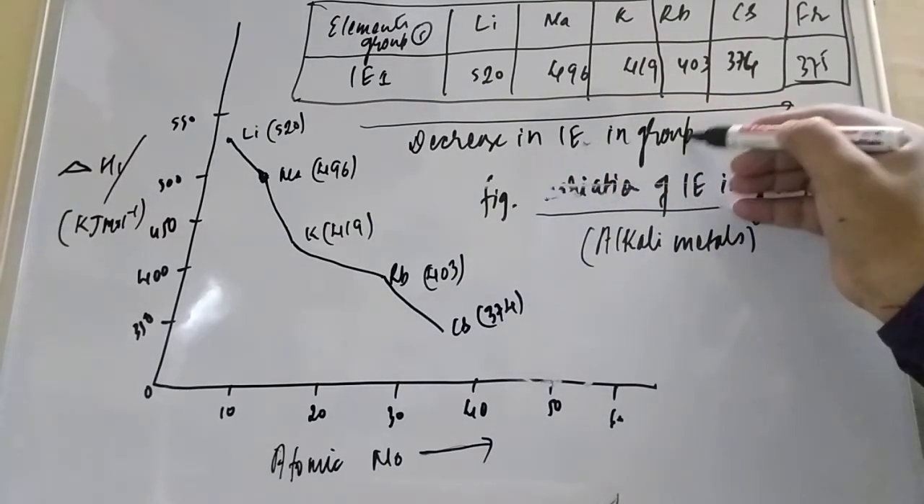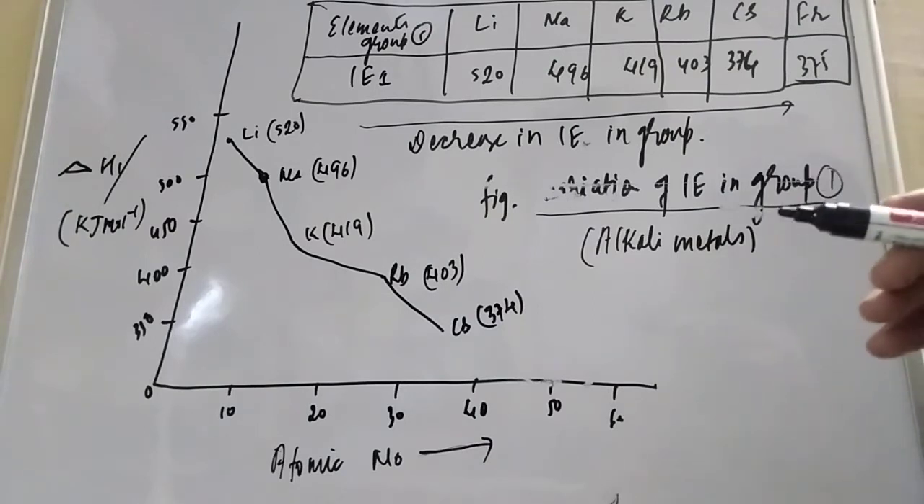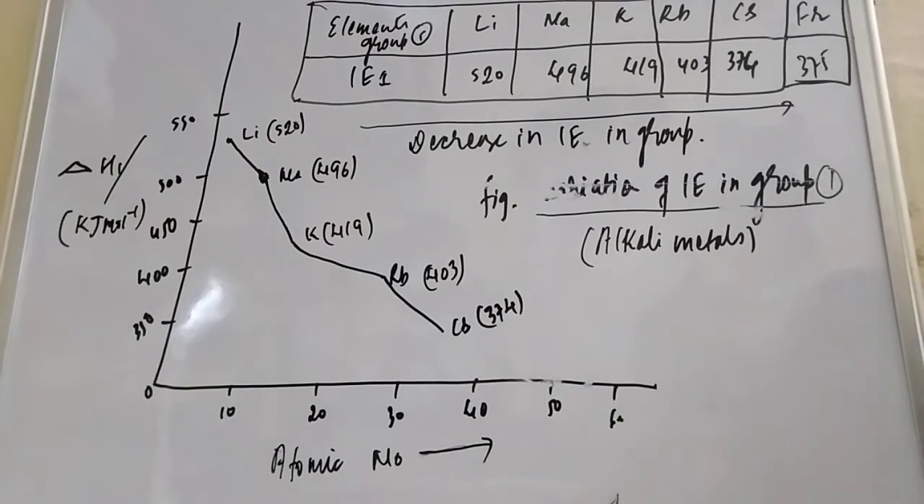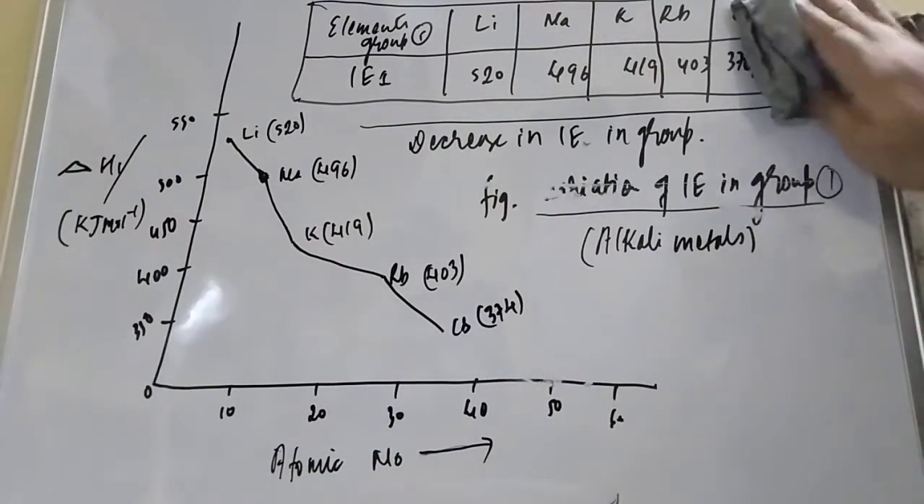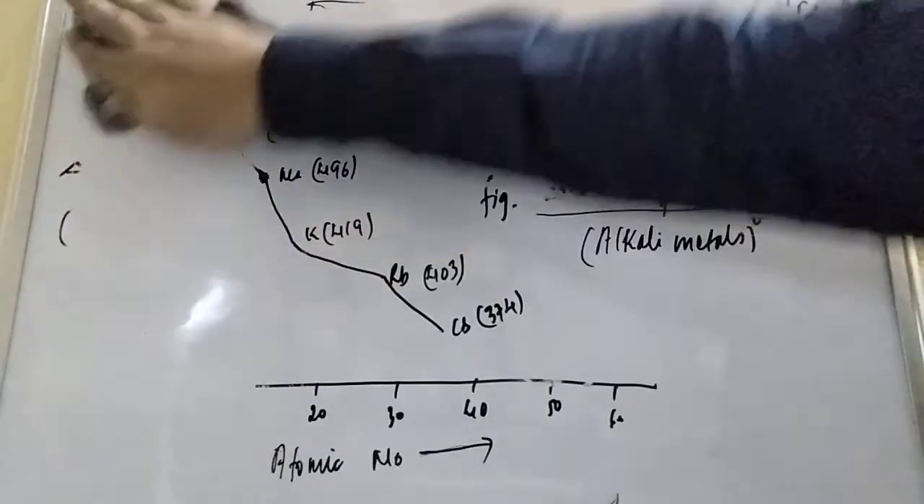So what other things do we have to understand? Suppose you go and see another example in group number 2. Let us see one more example and then you try to understand this. When you are talking about the group, I told you the size gets increased. In the group, size is increasing, so ionization enthalpy decreases.